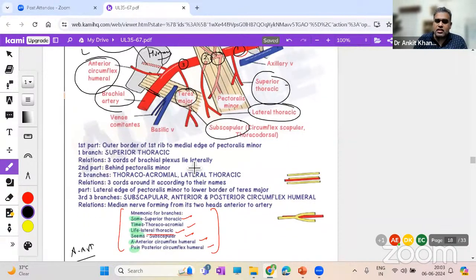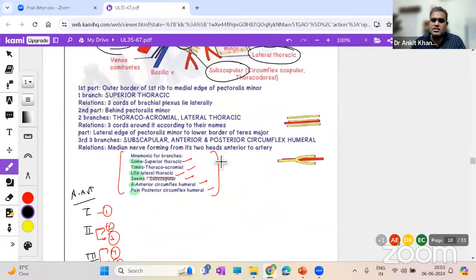So sometimes life seems a pain. Fine, just read these branches 4, 5, 6, 7 times and understand for a second why we have named them like this. Can we name the first branch as inferior thoracic? No, no, because it is in the upper part of the thorax. Humeral branches are from the third part. Why? Because the third part is reaching the humerus. And as we reach the third part, we are going down also. So we have subscapular, not suprascapular. It is subscapular. This way we can understand the branches, right?